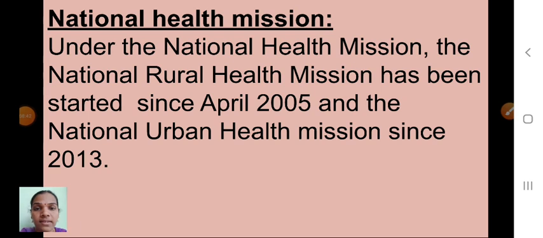So children, see here in your textbook one box is there, that is National Health Mission. Under the National Health Mission, the National Rural Health Mission has been started since April 2005 and the National Urban Health Mission since 2013. What is the main objective of this National Health Mission?